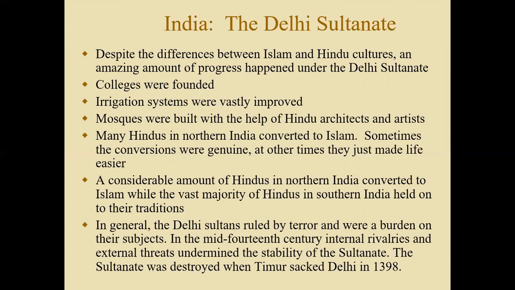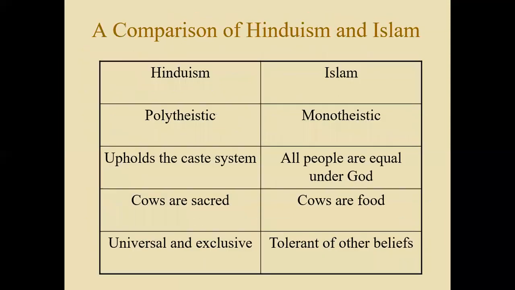Now, the Muslims were very offended by the Hindu population and their religion. They found polytheism to go against the strong monotheism that Islam preached. So they will try to do everything they can to try to get the Hindu population to convert. At first, they were harassing and burning Hindu temples, but eventually they allowed many of the Hindus to keep their religion as long as they paid the jizya or tax, which is very similar to the Christians and Jews in the Middle East that were allowed to keep their religion as long as they paid the jizya.